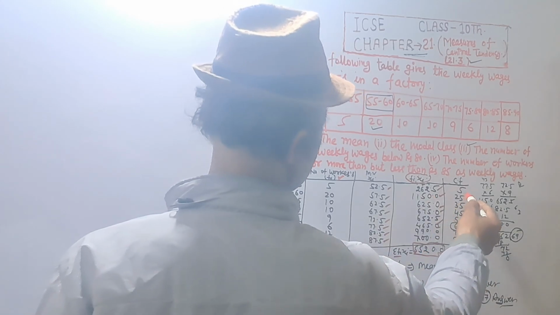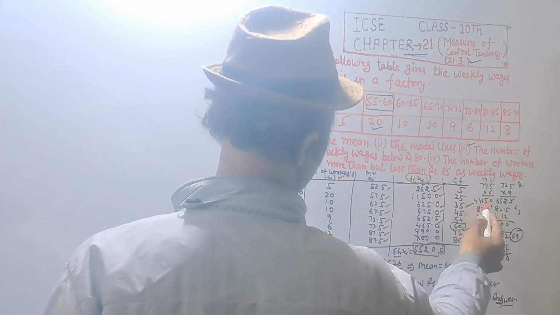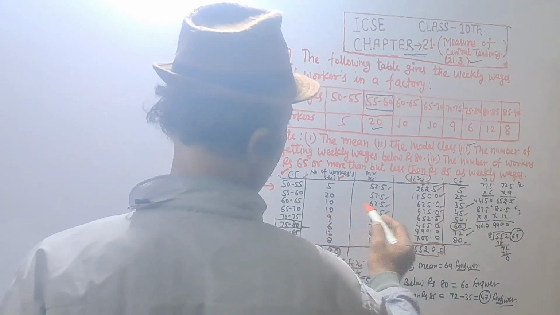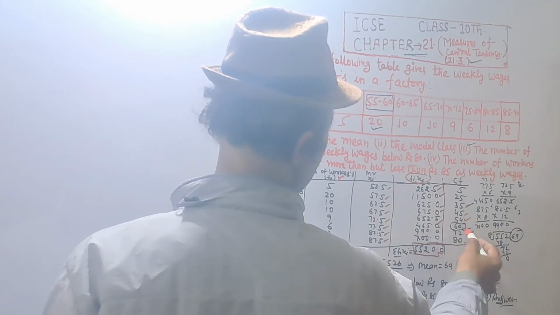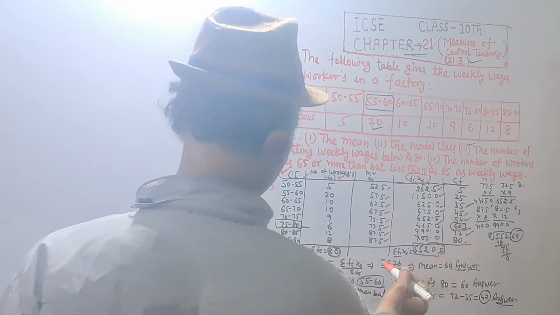And cumulative frequency is 5, 25, 35, 45, 54, 60, 72, and 80.